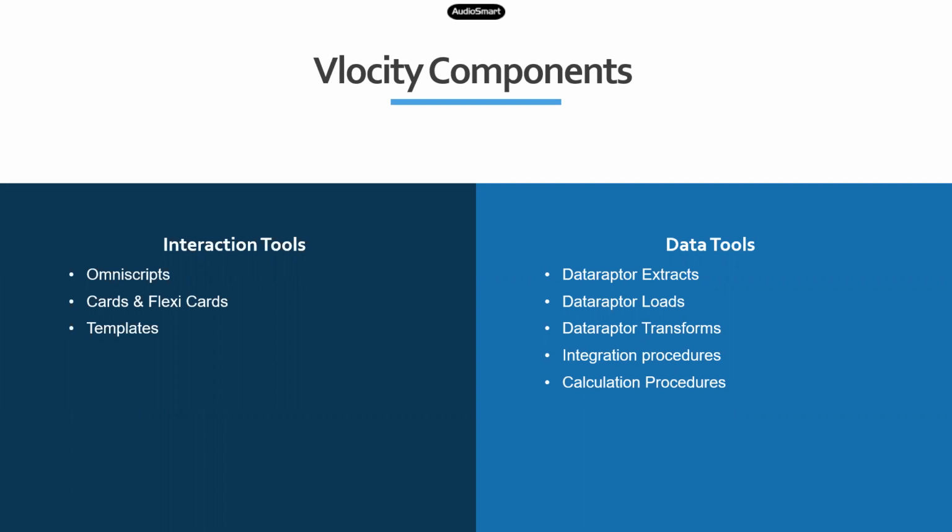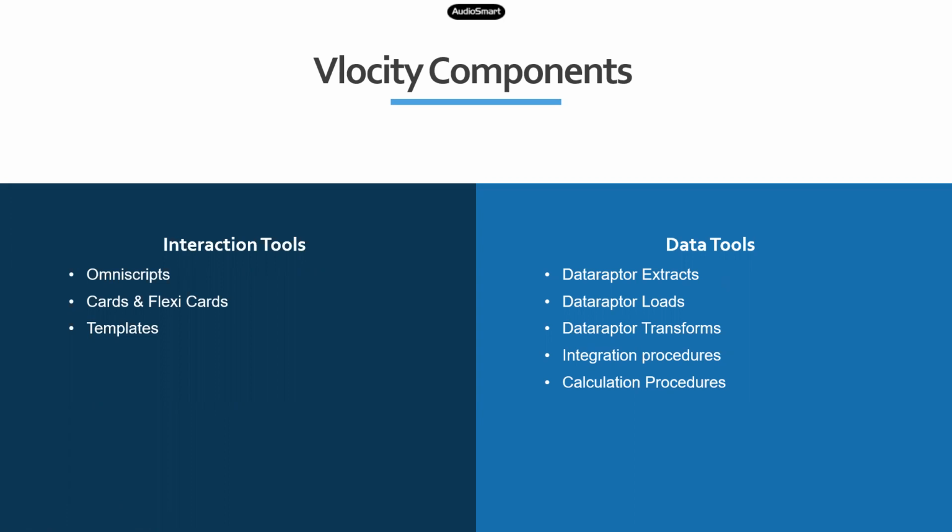It extracts the data and converts it into JSON. You don't have to go for an Apex class. Anywhere you want to write a query and convert the extracted information into JSON, you can use a DataRaptor Extract.